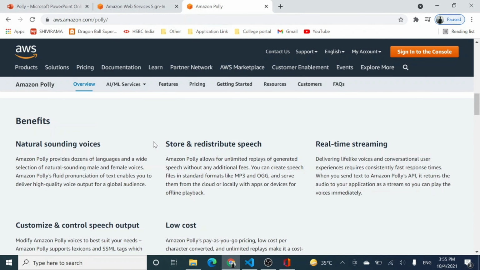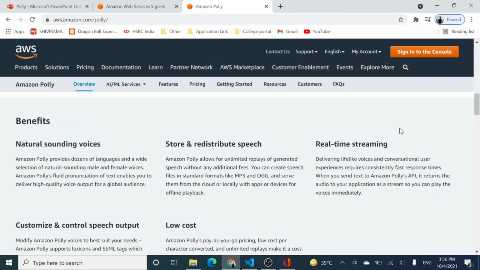Talking about some of the benefits that Amazon Polly gives you, the voices are very natural sounding, and it allows unlimited replays of the sounds first generated. So only the first time you generate a text to speech will it cost you money, and after that every time you replay that sound is actually free of cost.